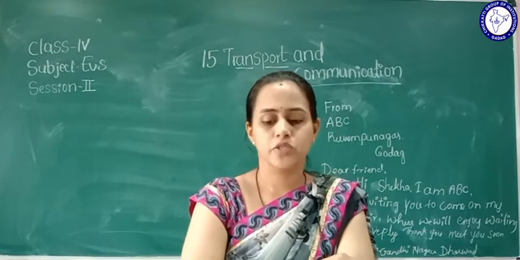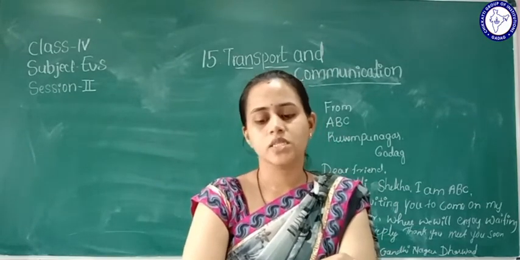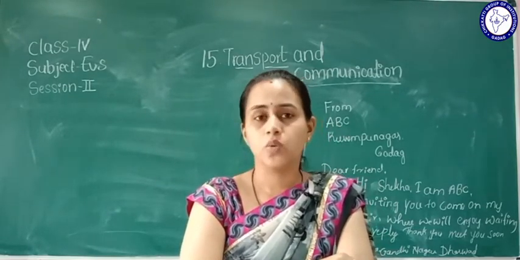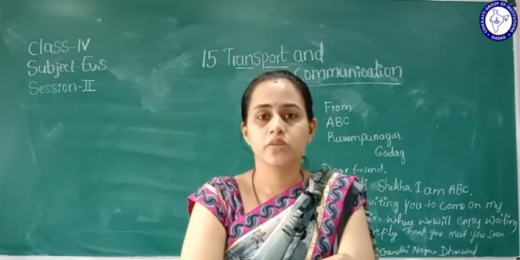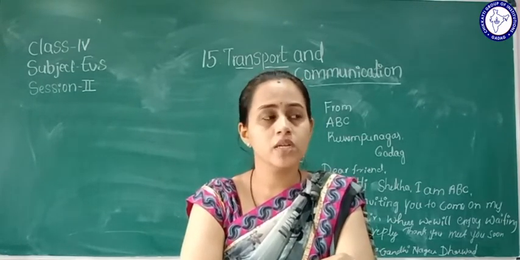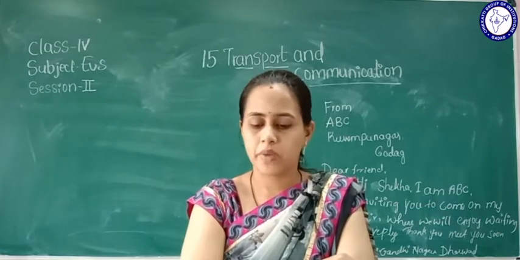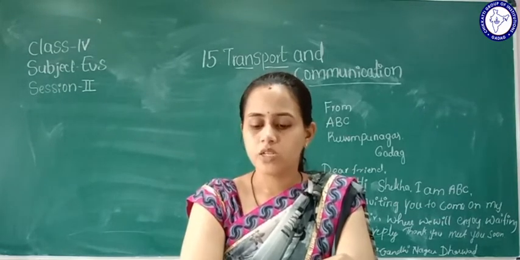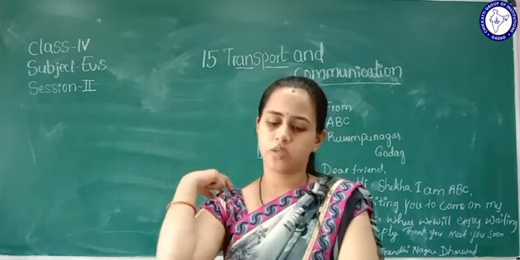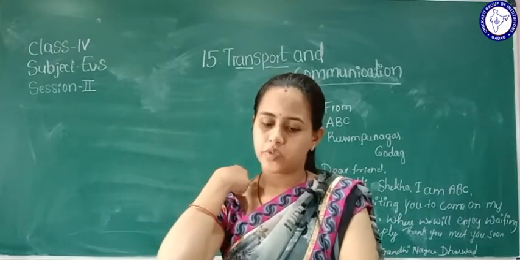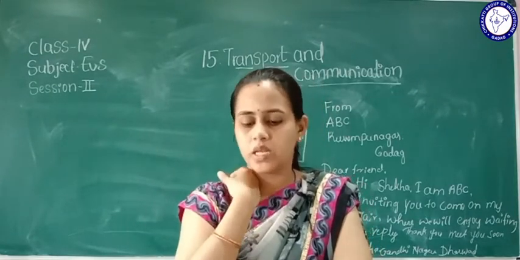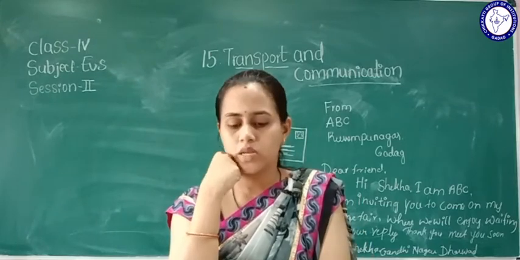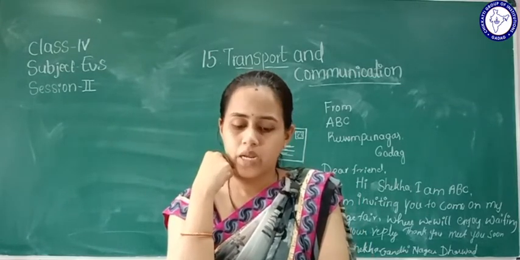Charles Babbage, right? Who invented the computer? Charles Babbage. John Baird invented television. Marconi is for radio, right?